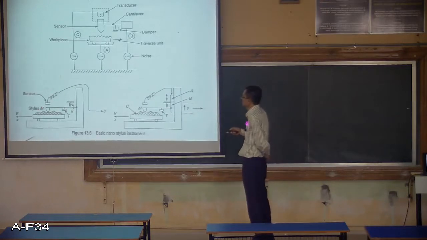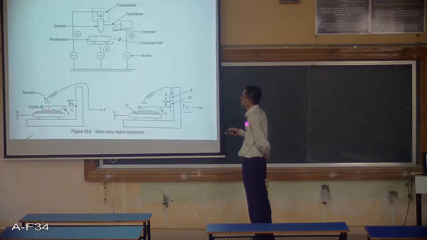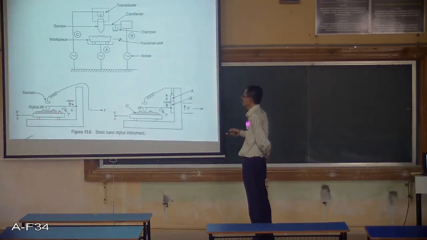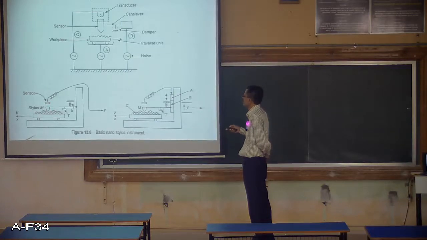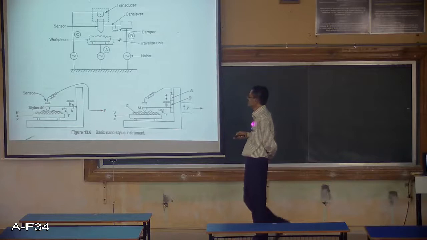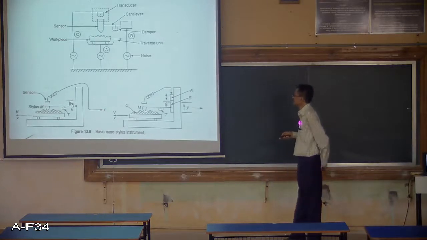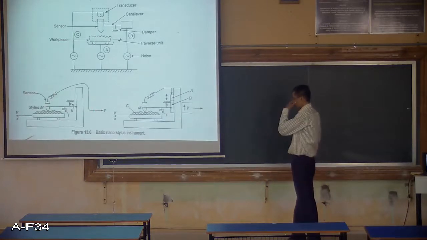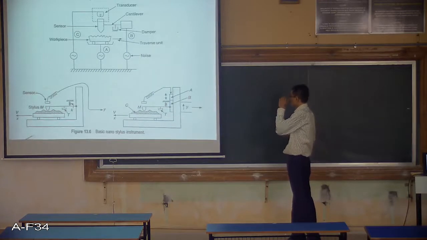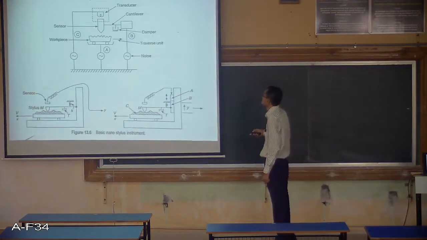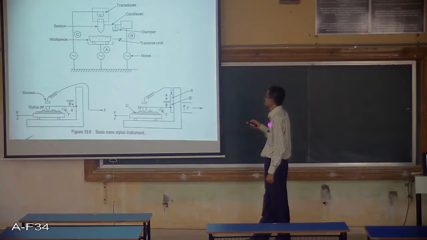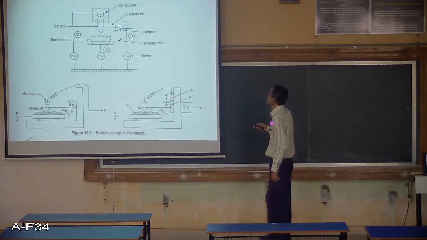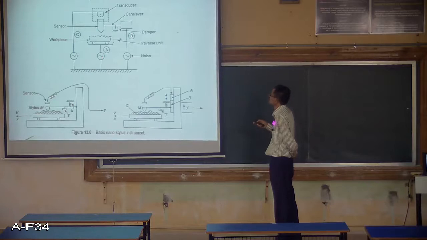So actually this particular stylus M will move up and down based on the surface protrudings, and this will be sensed by this sensor, and it is given to the sensing input circuit. So the same thing has been shown here with A, B and C parts. The C part is here, B is here, and A is here.